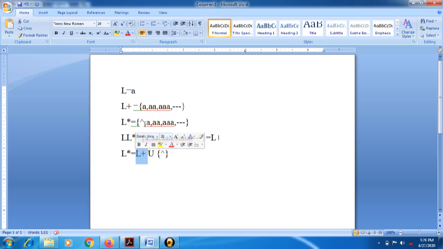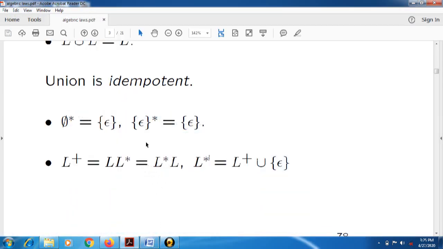Whenever we make its combination with the null value, and that null value belongs to L star, it again generates the same value, that is the Kleene closure of that particular language. So these 4 laws are very important.